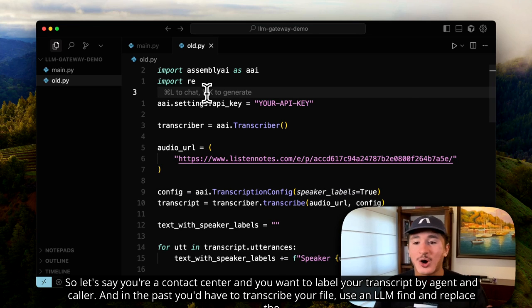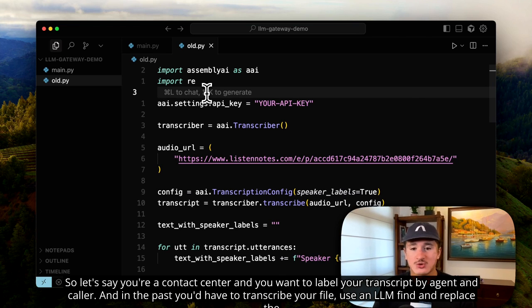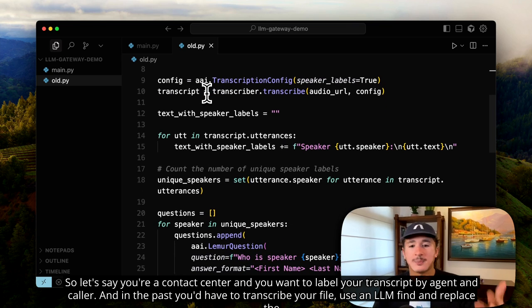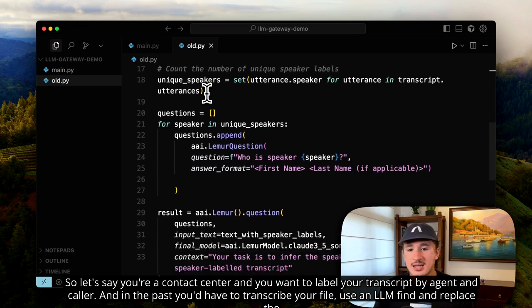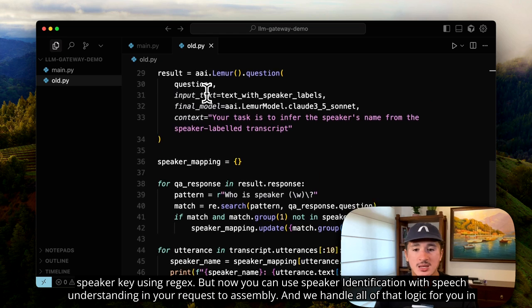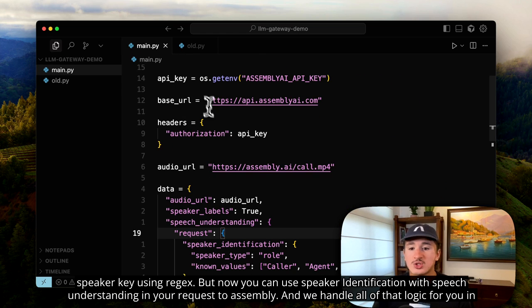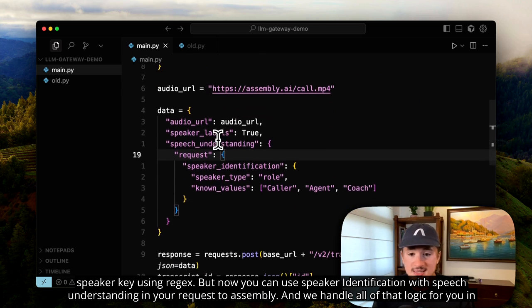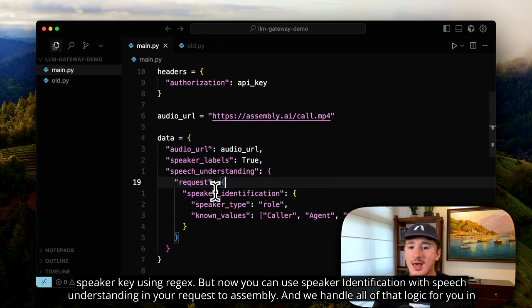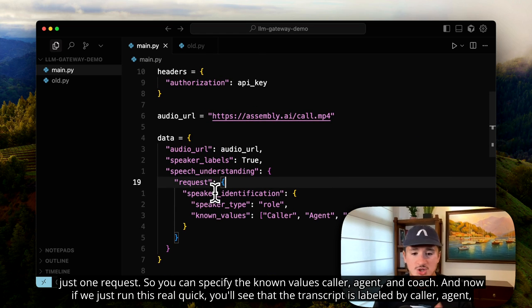So let's say you're a contact center and you want to label your transcript by agent and caller. In the past, you'd have to transcribe your file, use an LLM, find and replace the speaker key using regex. But now you can use speaker identification with speech understanding in your request to Assembly, and we handle all of that logic for you in just one request.